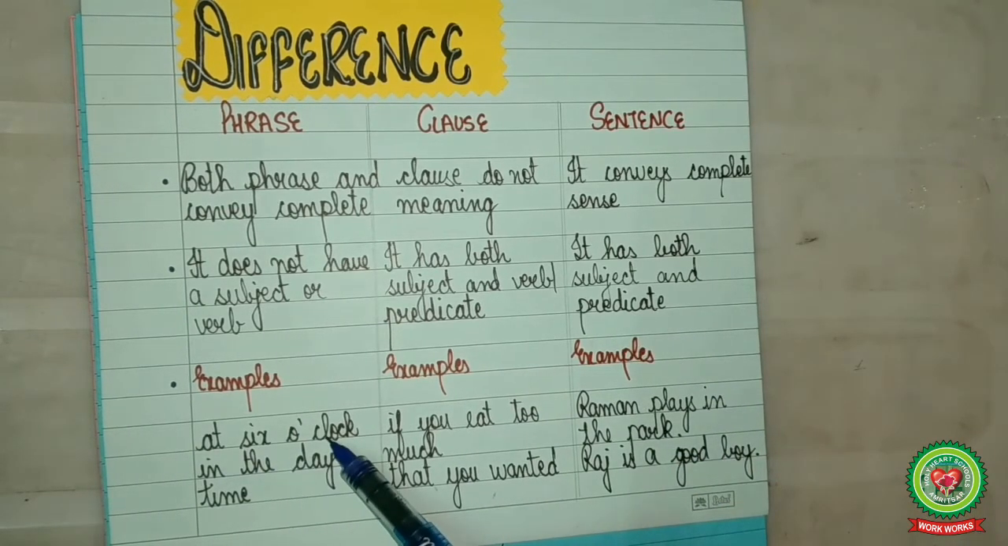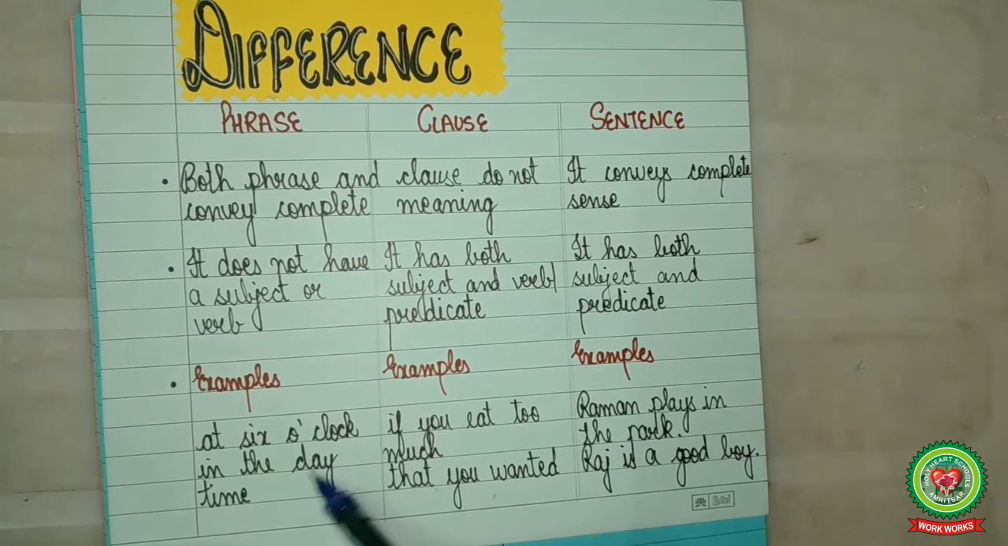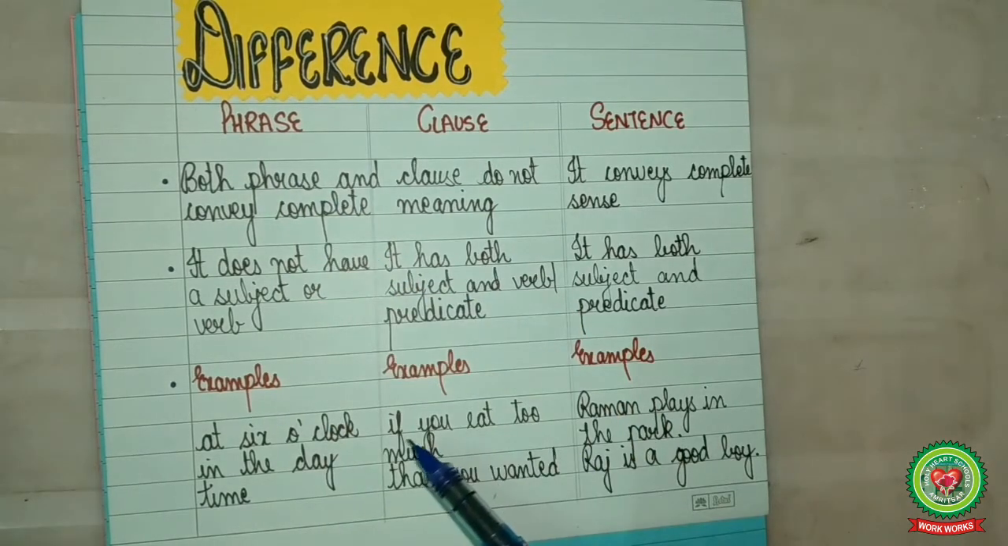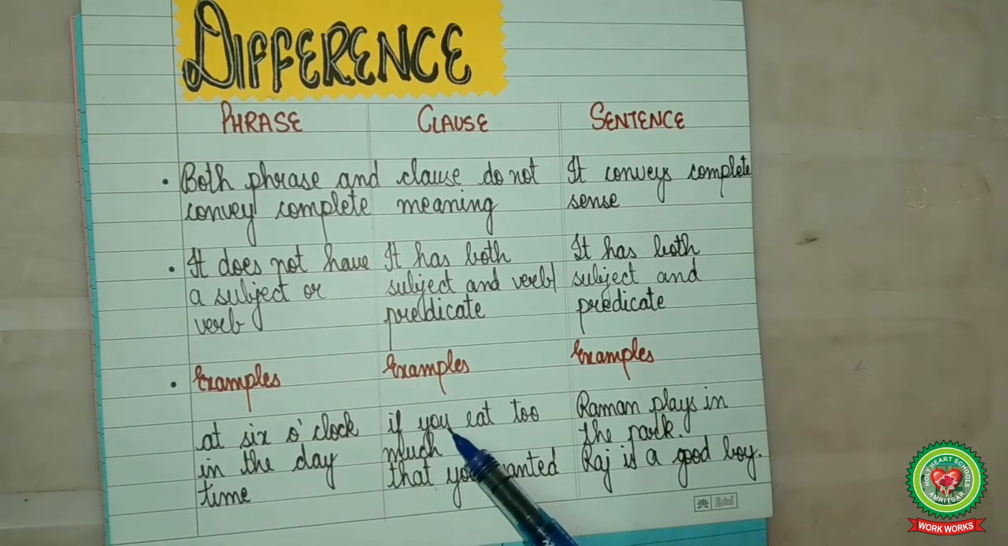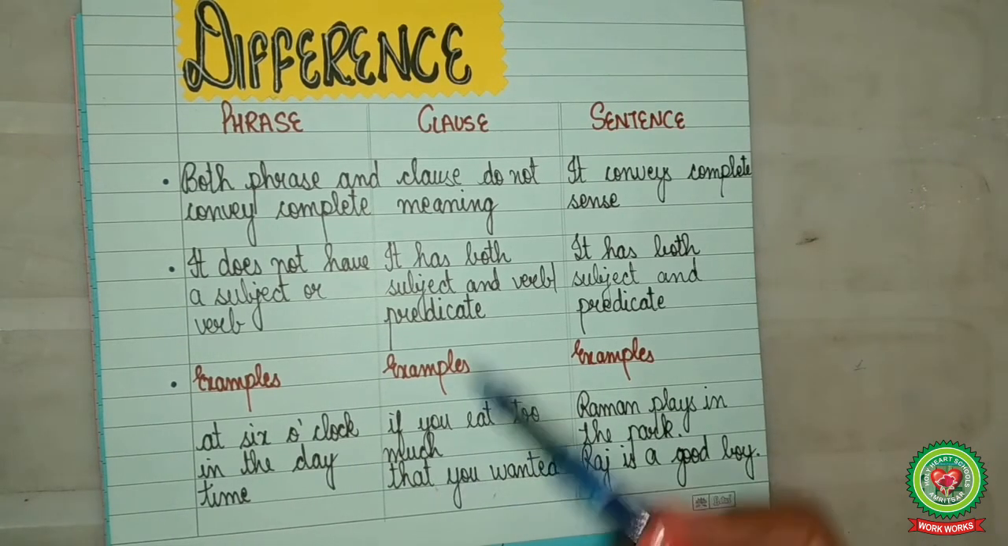Now let us see a few examples. At 6 o'clock. It does not make complete sense, so phrase. In the daytime. It does not make complete sense, so phrase. If you eat too much. It does not make complete sense, but it has both subject and predicate. Who? You, so subject. What? Eat too much, so predicate.